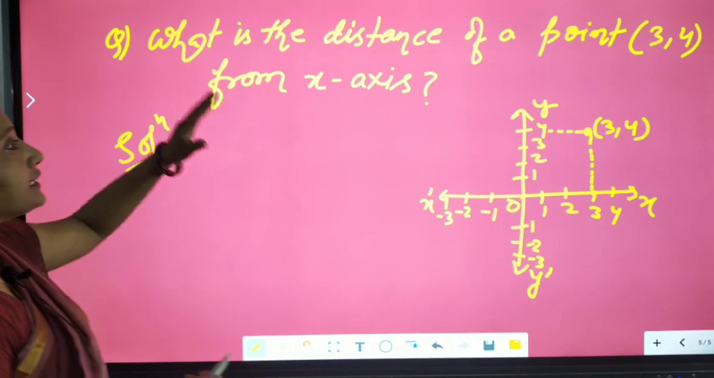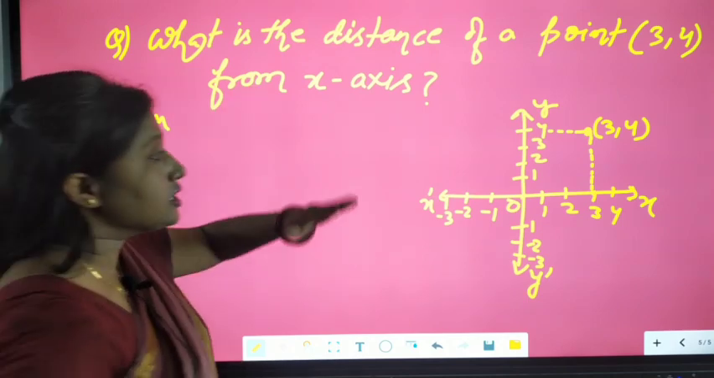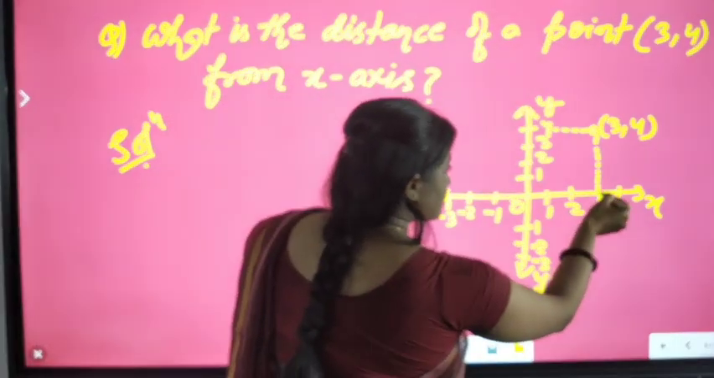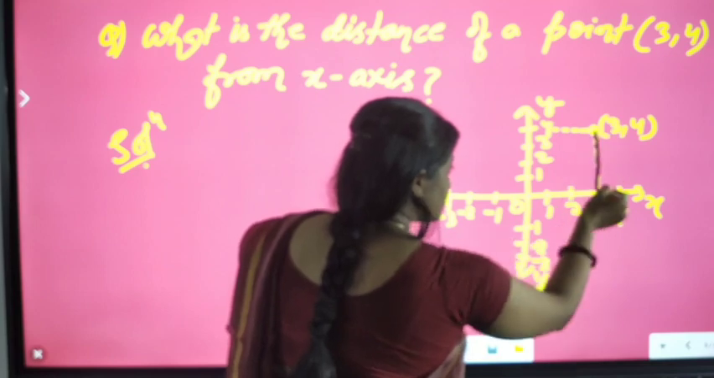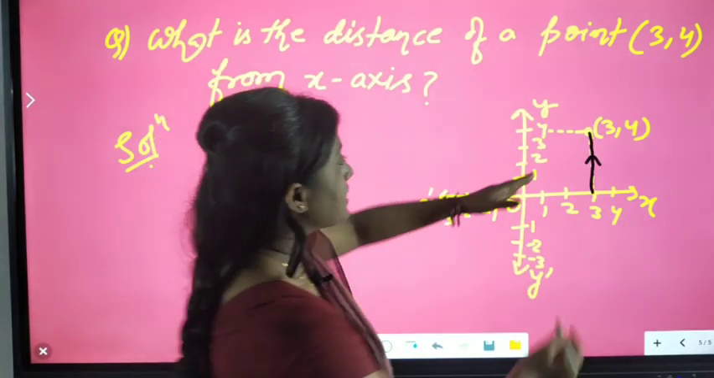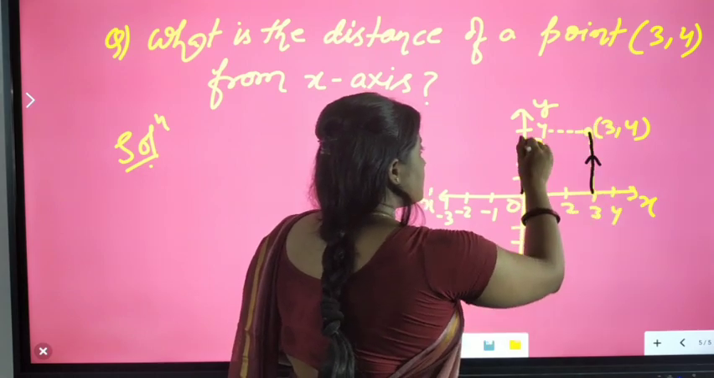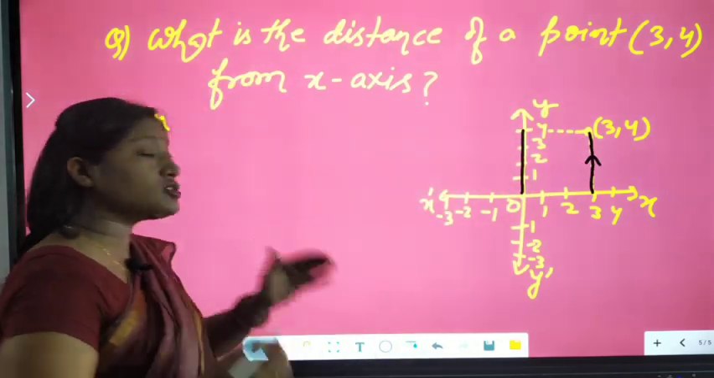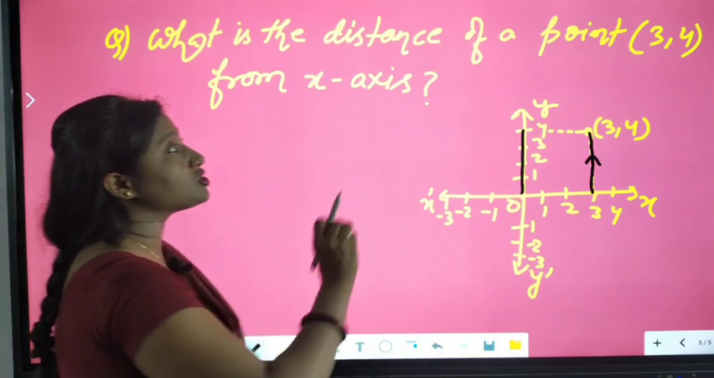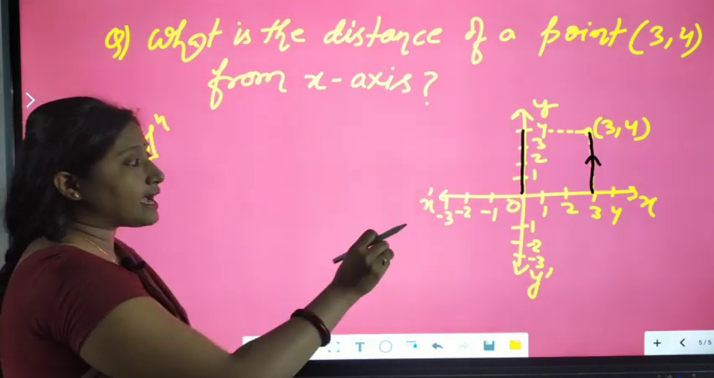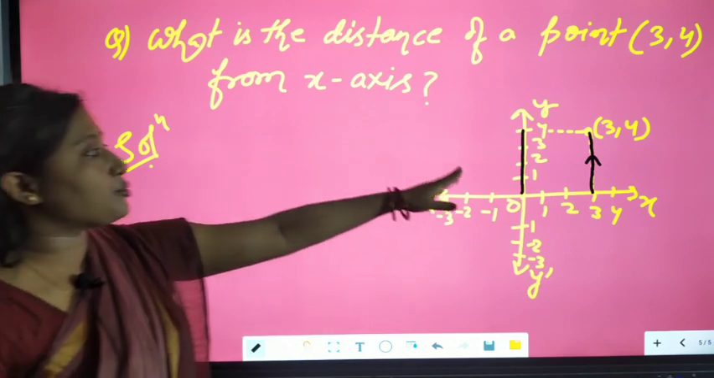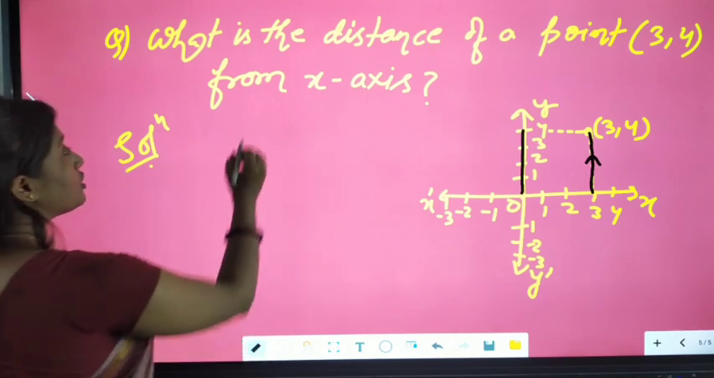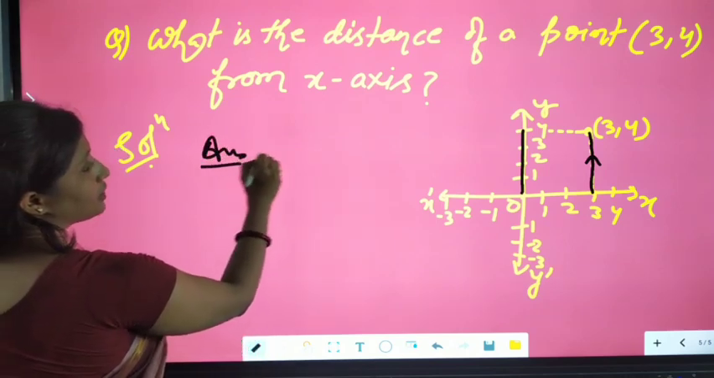Now the question is the distance of this point from the x-axis. Look here, this is the distance from the x-axis, and this will be equivalent to this. That means the distance from the x-axis is our 4, not 3. The 3 is along the x-axis. The question is not that you have to identify the point on the x-axis or the y-axis. The question is that you have to find the distance of this point from the x-axis. So the answer will be 4.